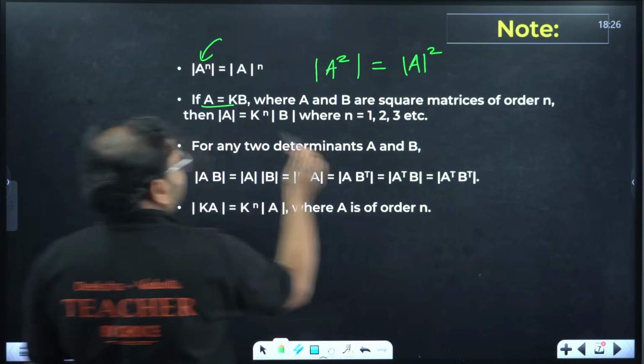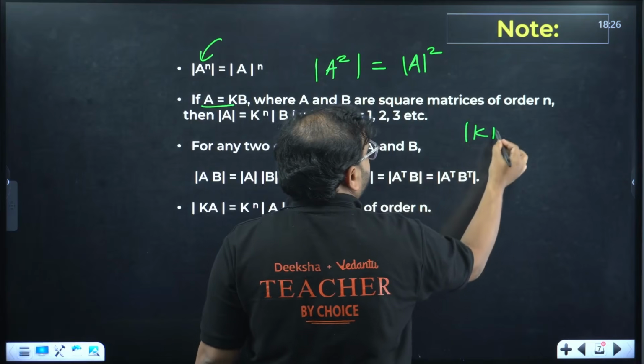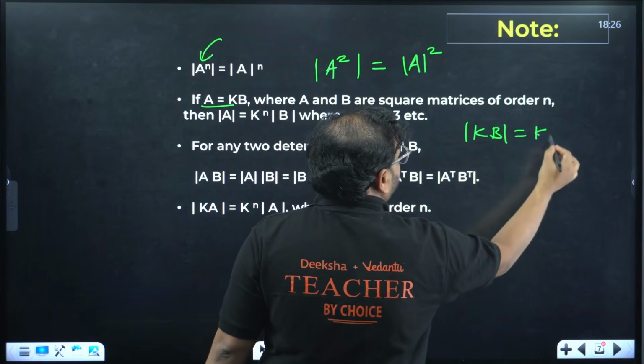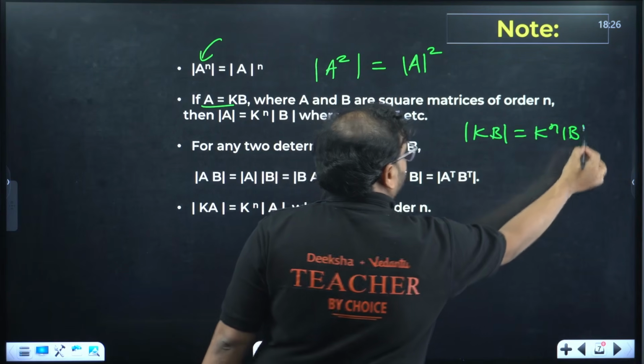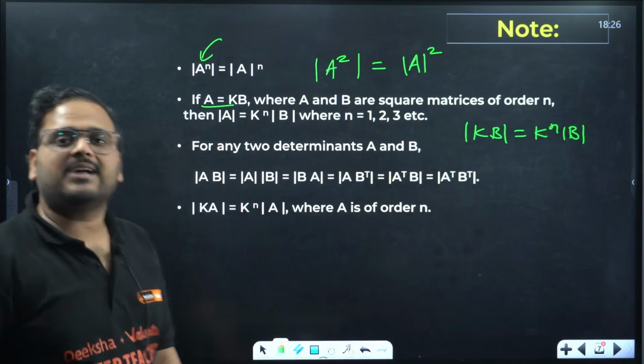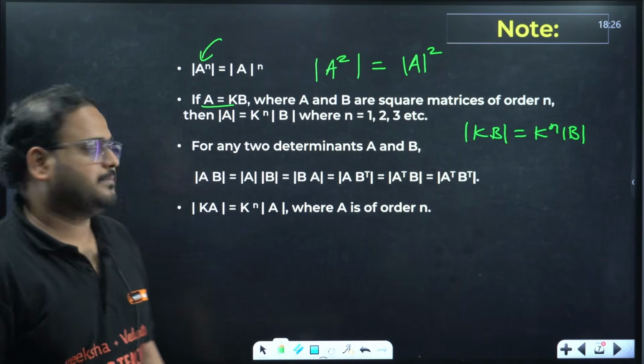This property is also there. Basically, this property is what? Determinant of kB is k power n determinant of B. What is n over there? n is the order of the matrix B.